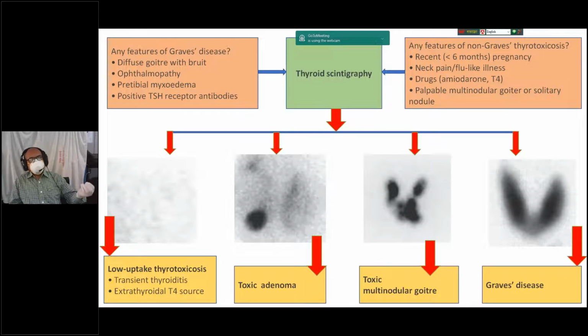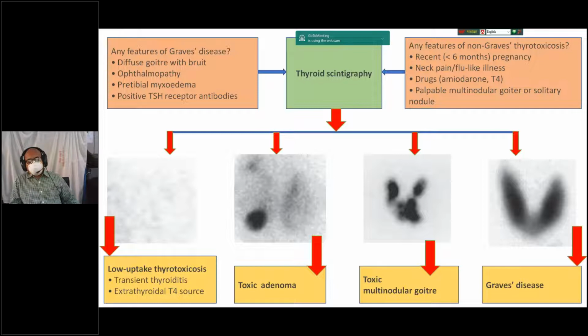The left side shows low uptake, the middle portion is toxic adenoma, the third one is toxic multinodular goiter, and number four is Graves' disease, with diffuse swelling and diffuse uptake of radioiodine on the thyroid scan.